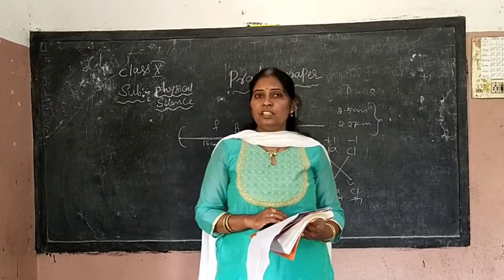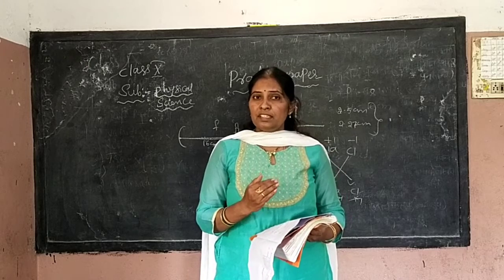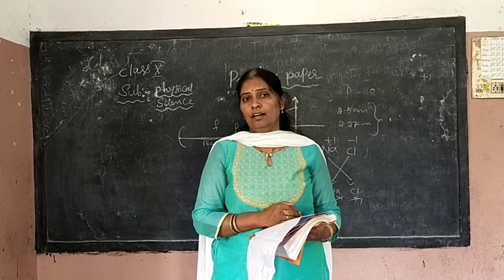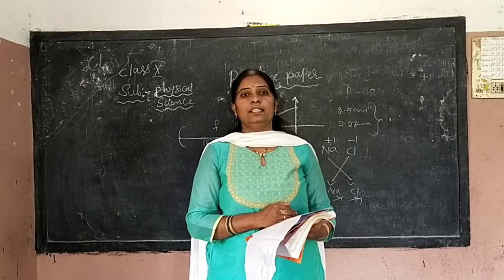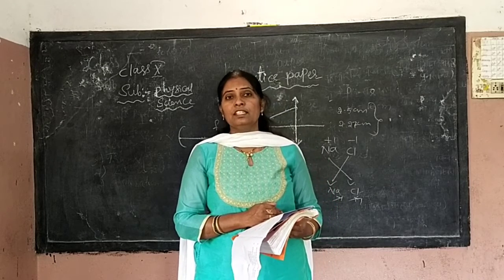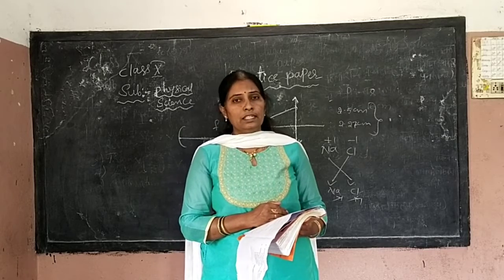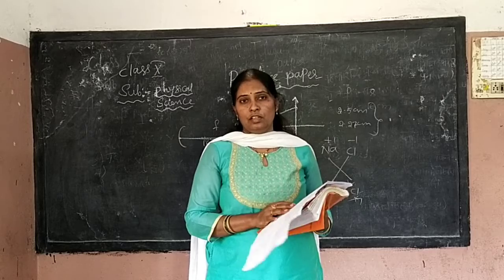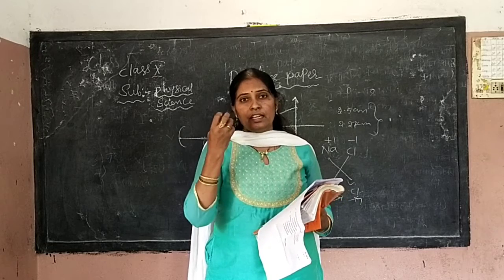Least distance of distinct vision. Every person should maintain a certain distance to get a clear image on the retina. What is that minimum distance? It should be maintained to get a clear image. If I hold it very close, I will get a blurred image and feel strain on my eyes.